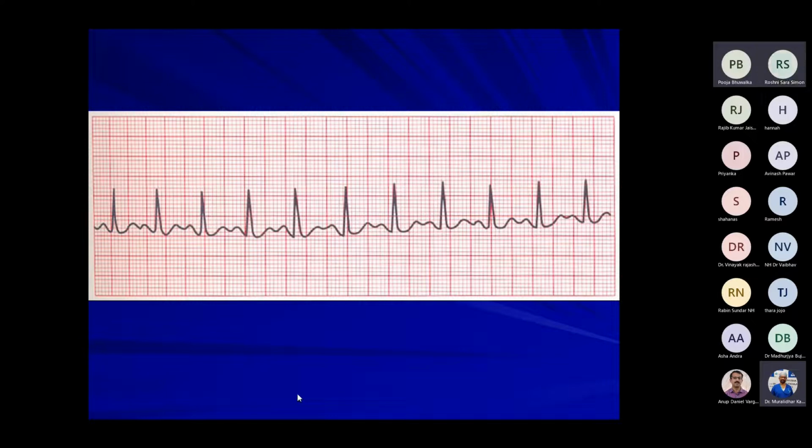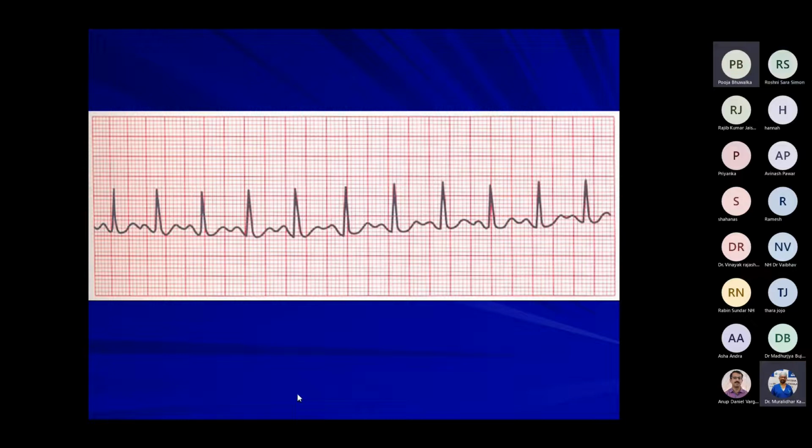You have to tell me what is the rate, what is the rhythm. Is it sinus, that is P wave before QRS? Then you have to see for QRS duration and then ST segment abnormalities, T wave abnormalities, and then diagnosis. Then you have to tell me the causes and treatment. Okay, sir. What is the heart rate here? Heart rate is 300 divided by number of big squares, sir. So it is approximately 2 big squares. So around 140 to 150 it will be. Very good. Heart rate, it's about 150 per minute.